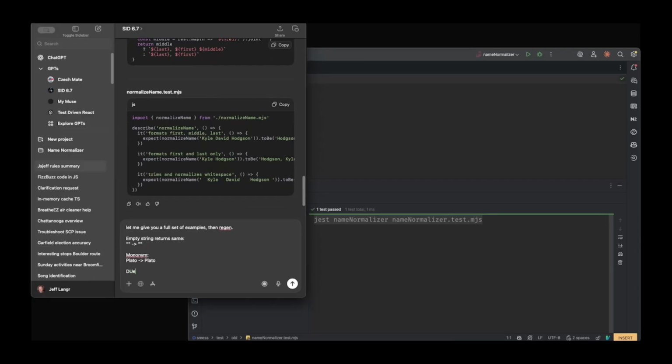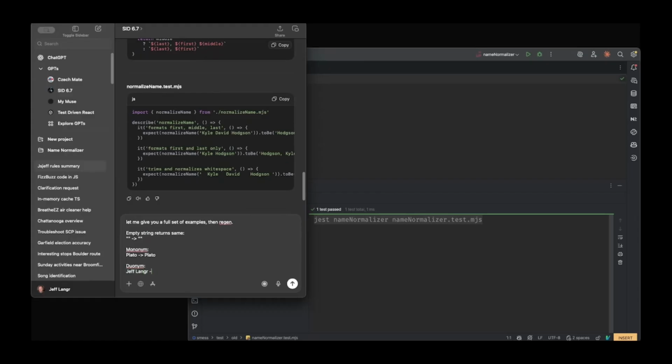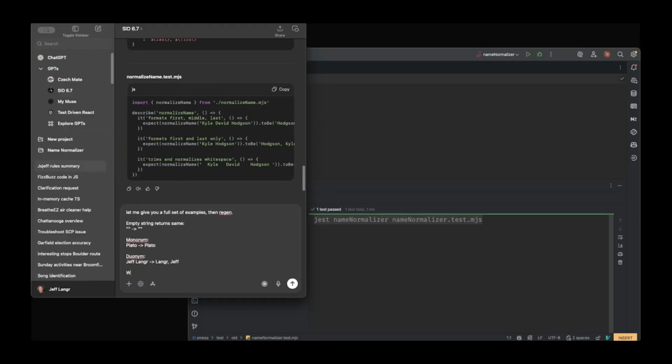So then we can do duonym. Okay, so if a mononym is one name, a duonym is two. Let's go Langr, Jeff. And then we can start saying things like, okay, it initializes a middle name. So that's your example. So Kyle David Hodgson. Hodgson, David. Kyle D. Kyle David. Kyle D. Wow.